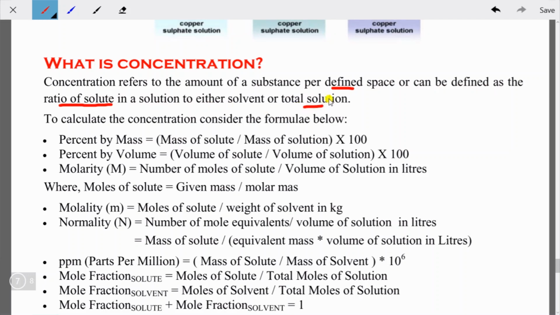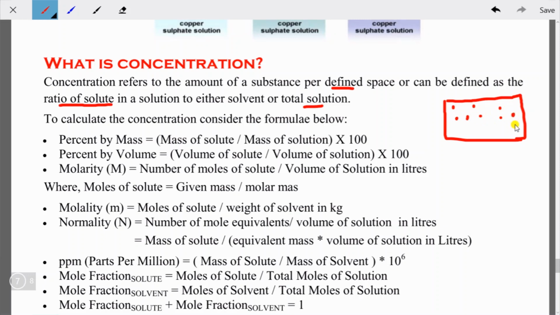So if I tell you about concentration, we generally know that if I say about a field, or if I consider an area, and there are some persons standing on the area,